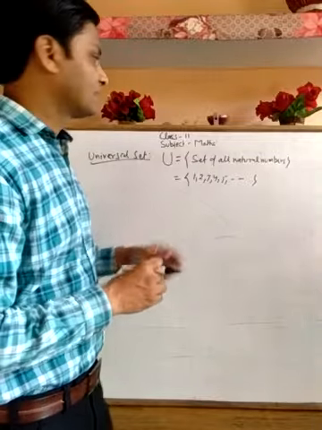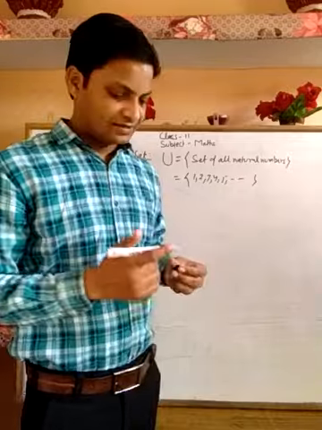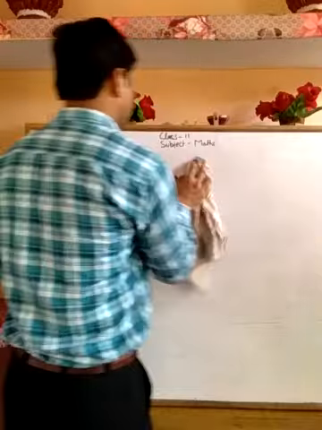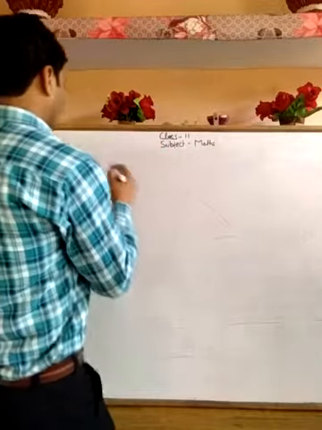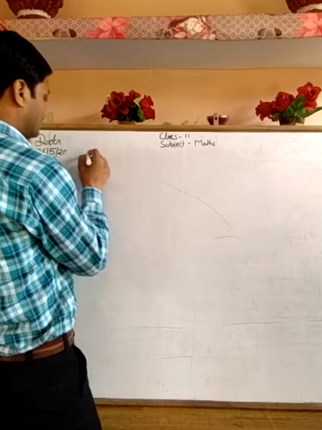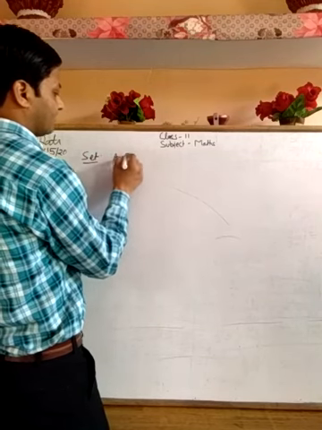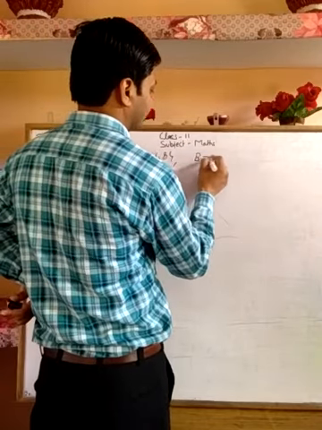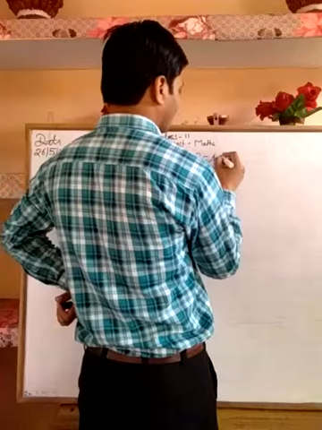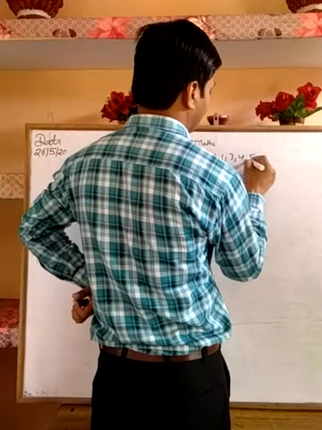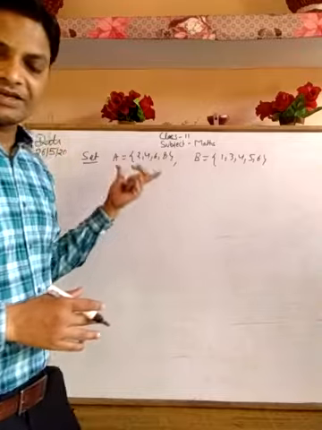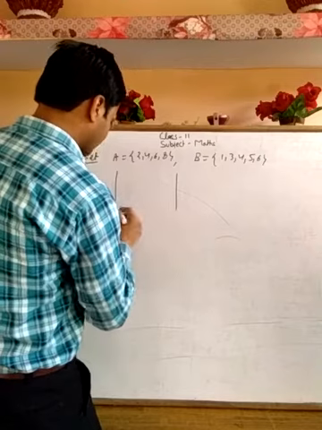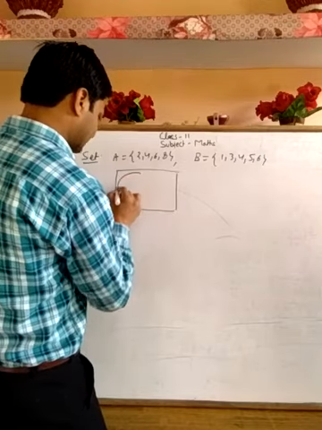Now we can form a Venn diagram based on sets. Let's take an example. Venn diagram. Suppose set A is 2, 4, 6, 8 and set B is 1, 3, 4, 5 and 6. These are two sets. We will represent them in a Venn diagram. So form two circles.